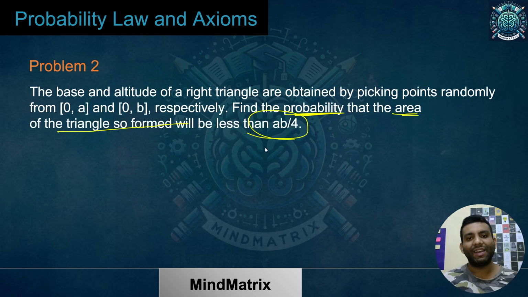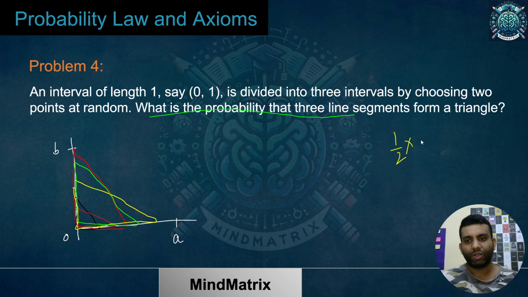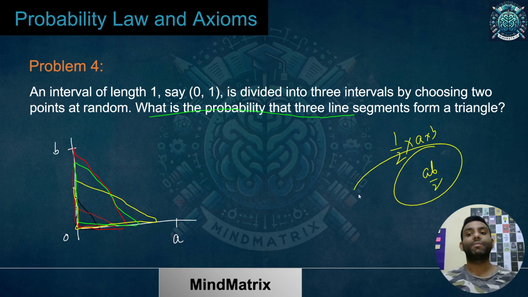The area must be less than AB by 4 for all those. Are all the triangles having area less than AB by 4? The answer is no. Simple. The biggest one, if I talk about its area, would be complete B and complete A. If I consider the base to be complete A and the altitude to be B, what is the area of the triangle? For a right angle triangle, it is half of base into altitude. So it is going to be AB by 2, which is greater than AB by 4. So we won't have all the triangles with area less than AB by 4. The question must be clear till this point.